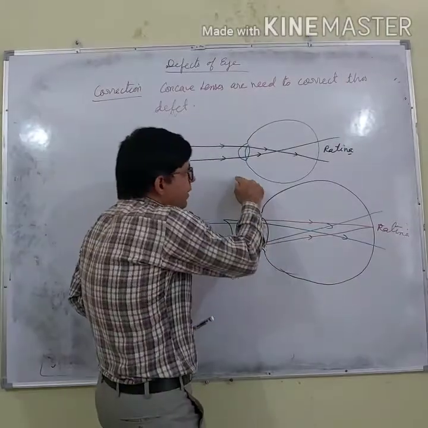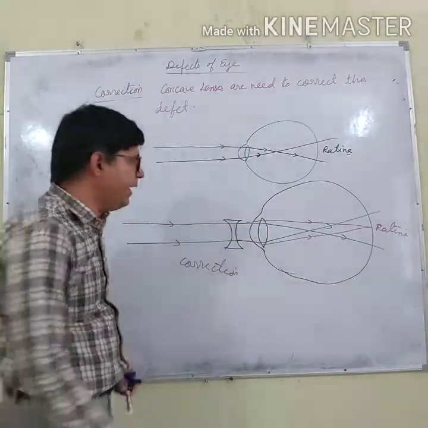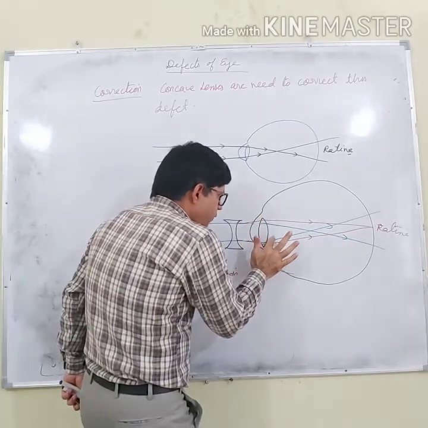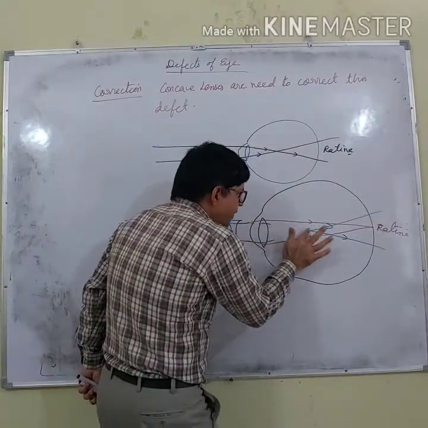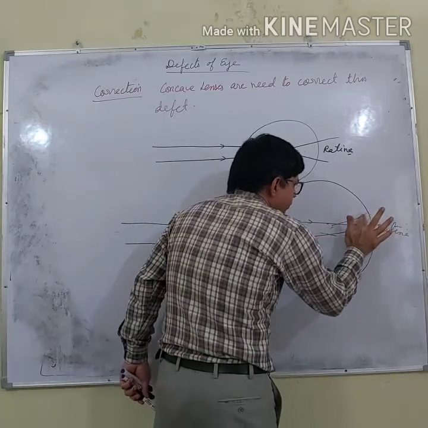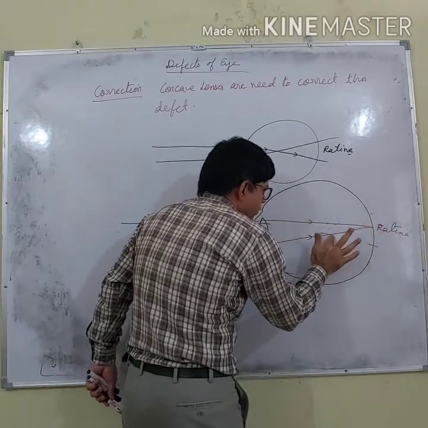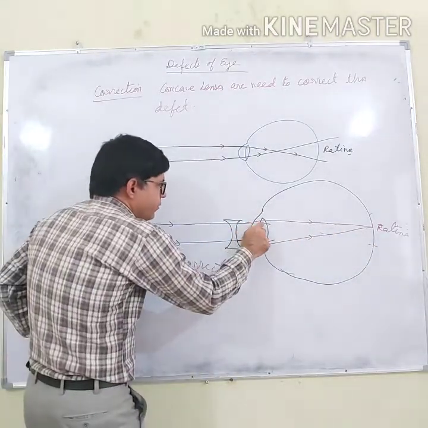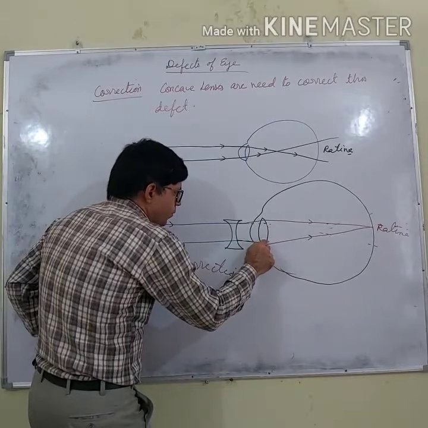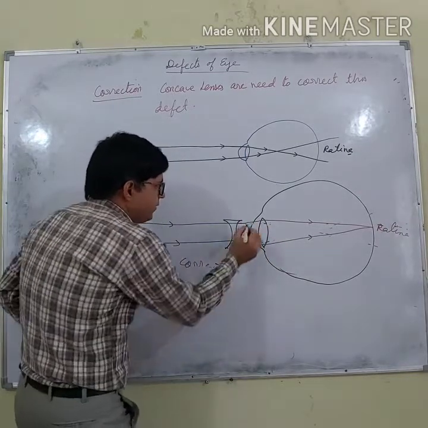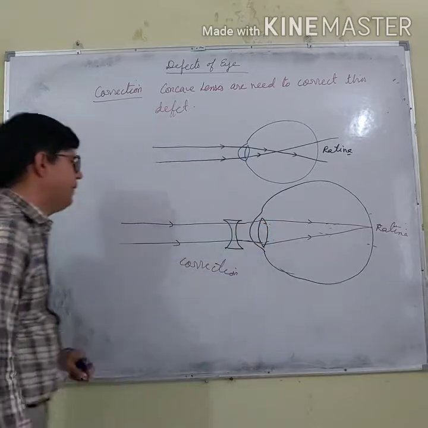For your board exam, this is the diagram for the defected eye, and I can rub this. This was just to explain to you. So, this is the correction of this.